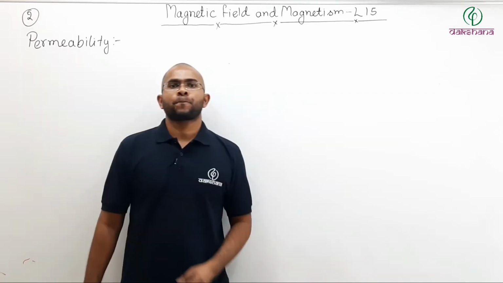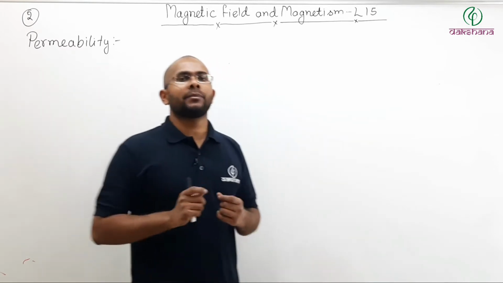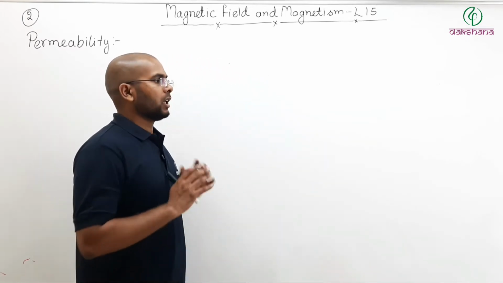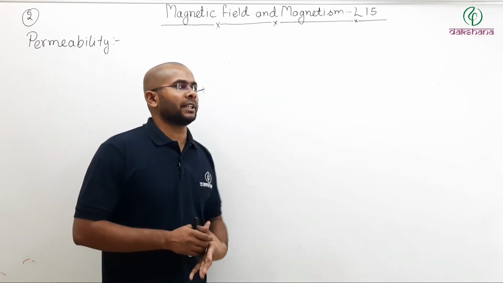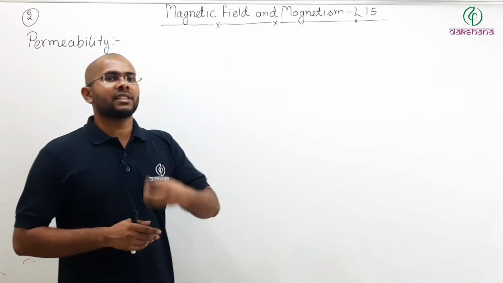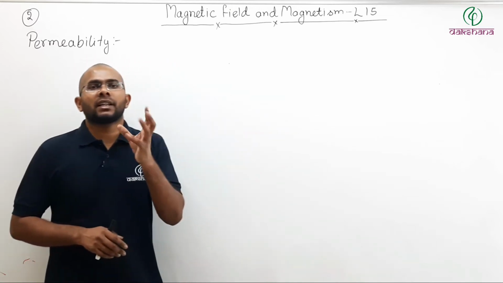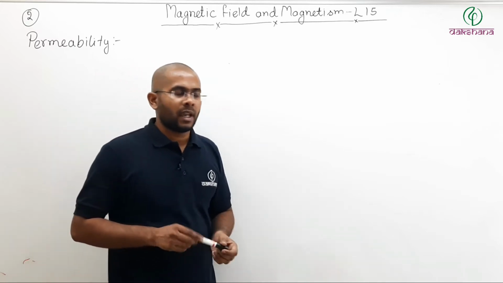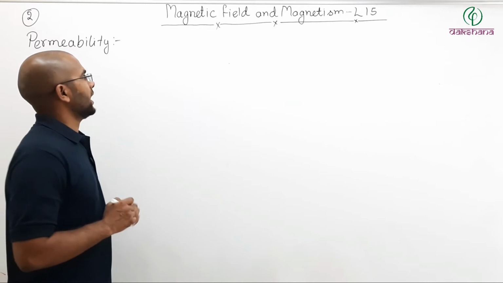a matter. Now let us discuss what is permeability of any material. We have already discussed that when a paramagnetic or ferromagnetic material is placed inside an external magnetic field, then that material gets magnetized. And we can write the intensity of magnetic field as what?